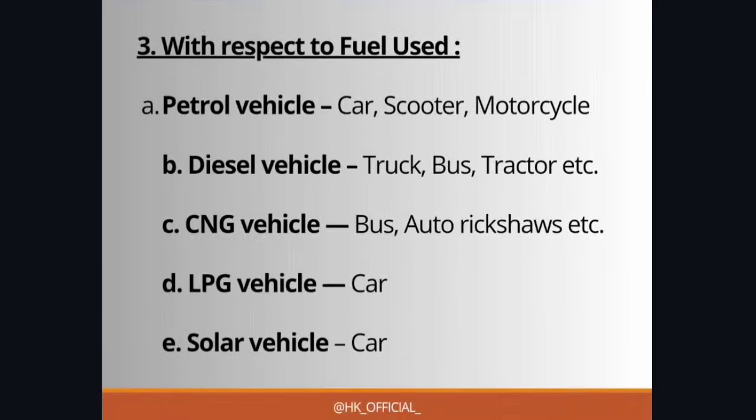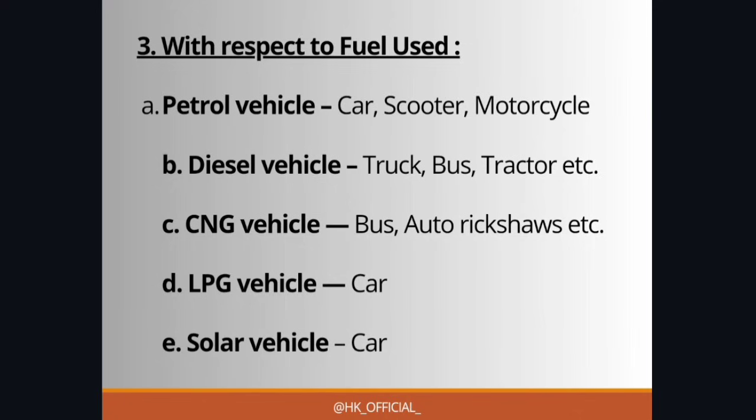Okay, now the third category we have is with respect to fuel used. Now it is very simple. We all know what fuels are used: petrol, diesel, CNG, LPG, solar. Okay, so you can also write two examples in front of them. First is petrol vehicle: car, scooter, motorcycle, etc. are working with this fuel.